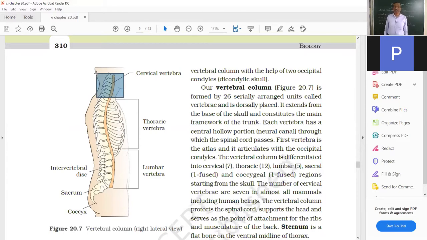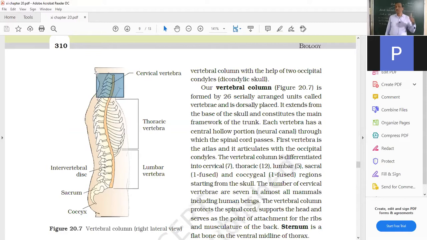You would have never been able to sit and stand and walk and dance and play and swim, and all other types of activities would have never been possible because of the stiffness in the vertebral column. So the very first thing is that the vertebral column is allowing all kinds of movement, twisting and turning and bending.